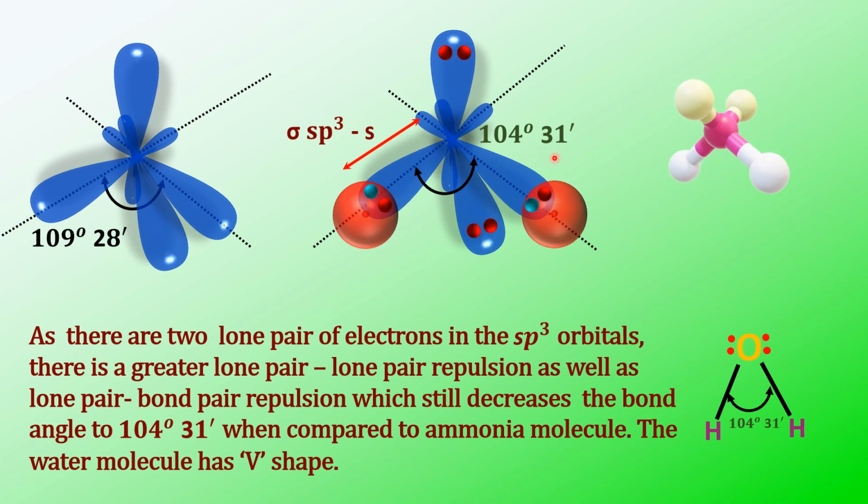So like this we can see the sp3 hybridization for methane also, but I have taken only two examples to explain to you about the sp3 hybridization.